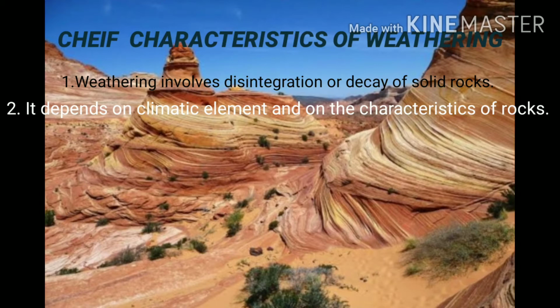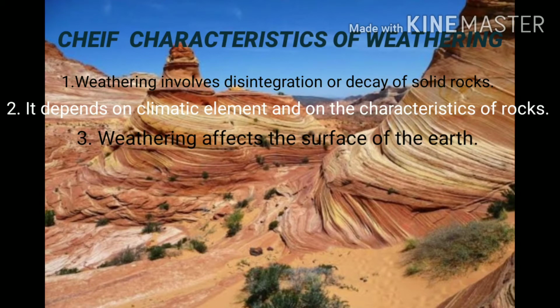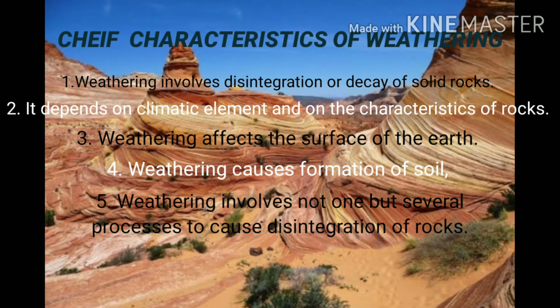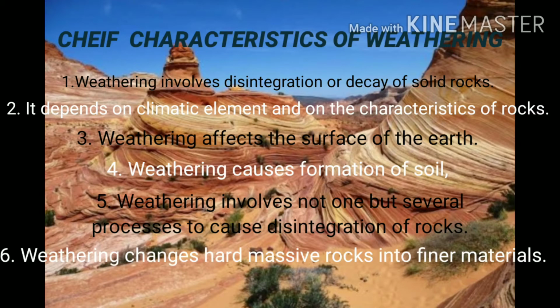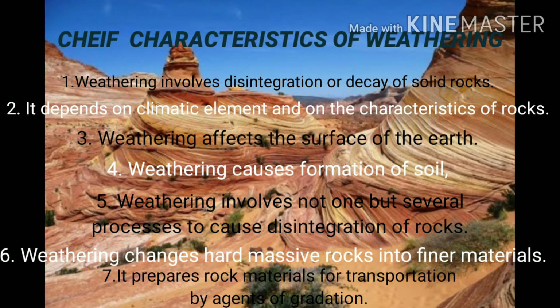Determines the weathering pattern. Weathering affects the surface of the earth. Weathering causes formation of soil. Weathering involves not one but several processes to cause disintegration of rocks. Weathering changes hard massive rocks into finer materials. It prepares rock materials for transportation by agents of gradation.